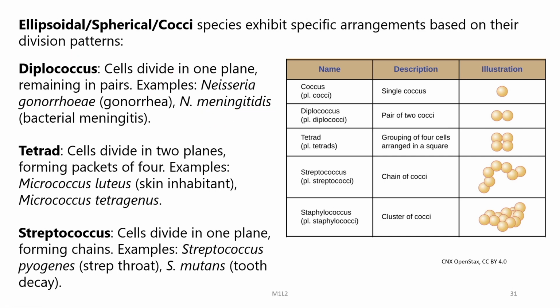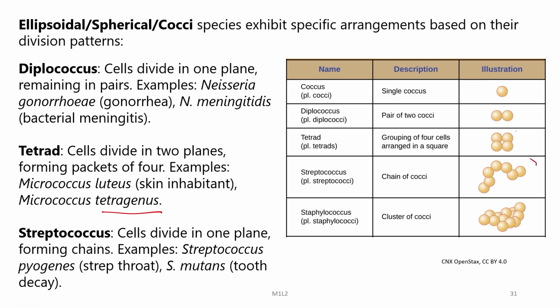Then we have another arrangement called tetrad, where you can see 4 cells arranged in a plane. When the cells divide, it divides in 2 planes forming packets of 4. You have examples like Micrococcus luteus, which is an inhabitant of the skin. Then you have Micrococcus tetragenus.